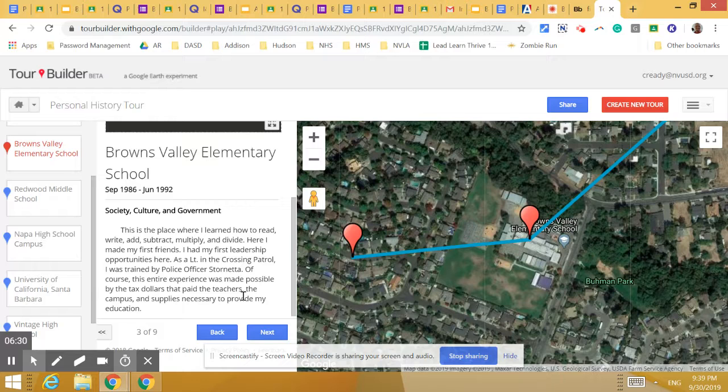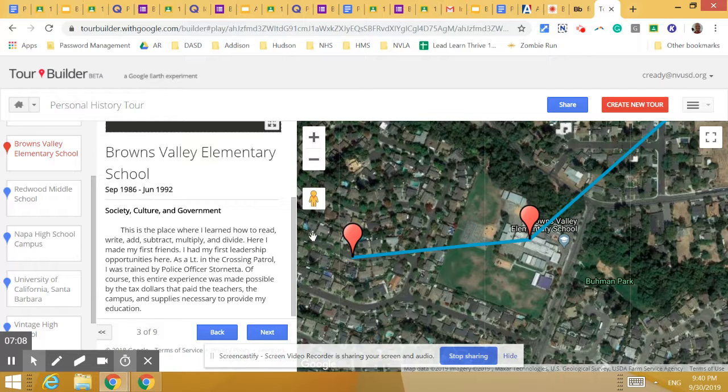So even before we get to the end of this summary, again, not a specific singular story, which would be appropriate if you had an example that was that specific, right? You would have a story like we worked on Friday, and you would insert that here. So this is more that broad summary, but you can see how it already incorporates the cultural or the societal aspects and the government piece. I was trained in crossing patrol by Police Officer Stornetta. Down here, I was also taught by teachers who were paid with tax dollars. So all that connects back to that government piece.